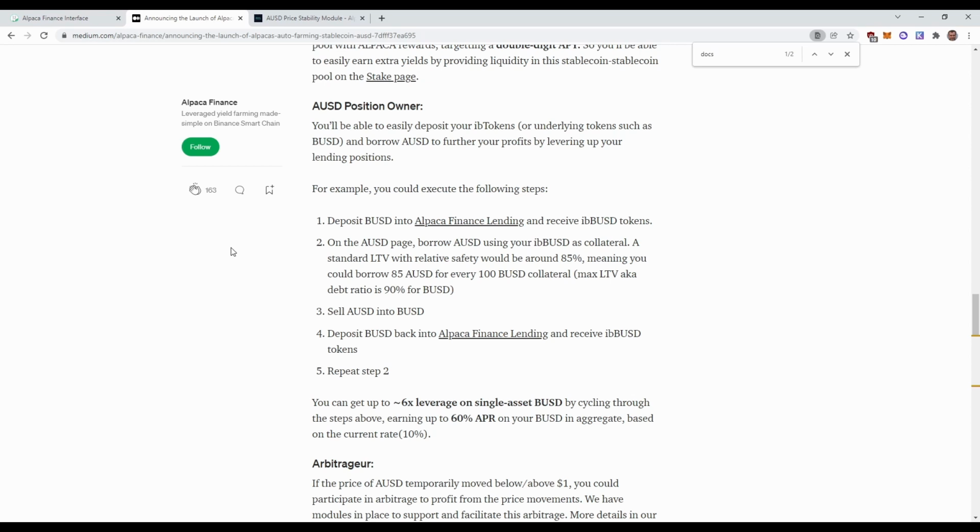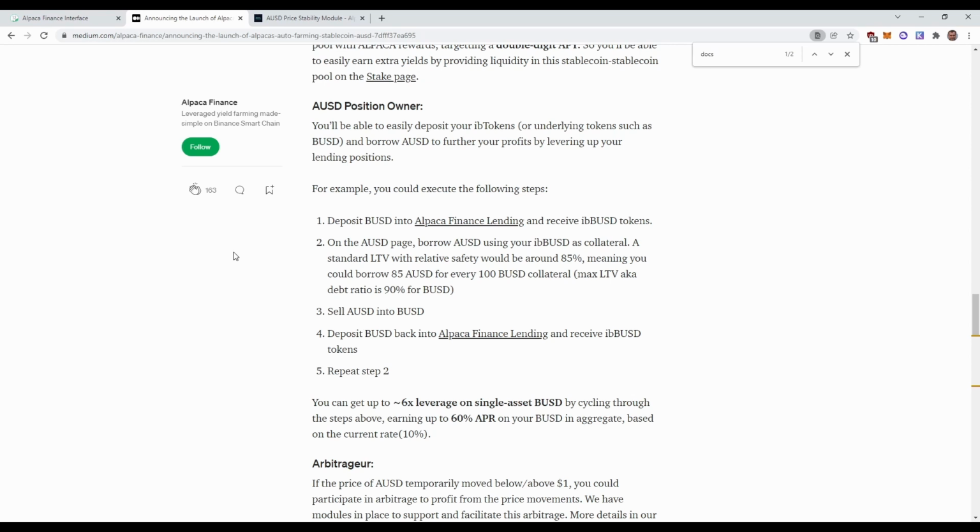Now, this would increasingly add to your collateral. And since your collateral is earning roughly 5% APY, the more collateral you put in, the higher your amount of money is that you earn.